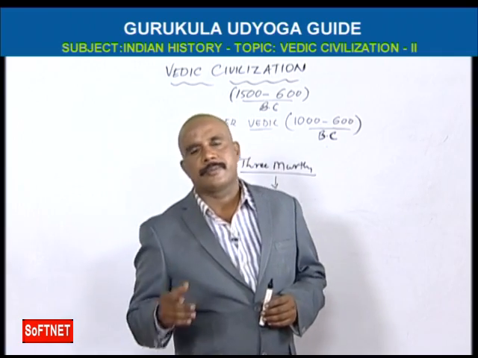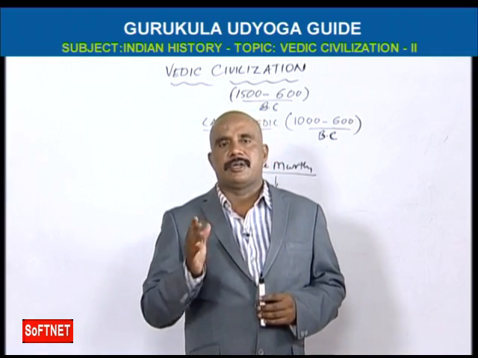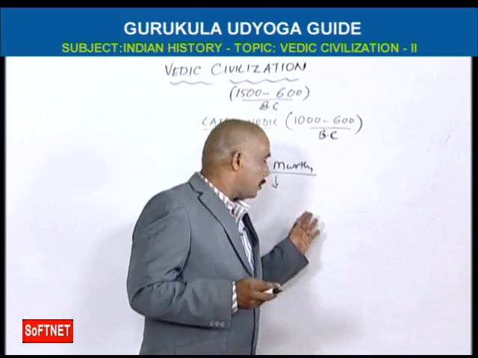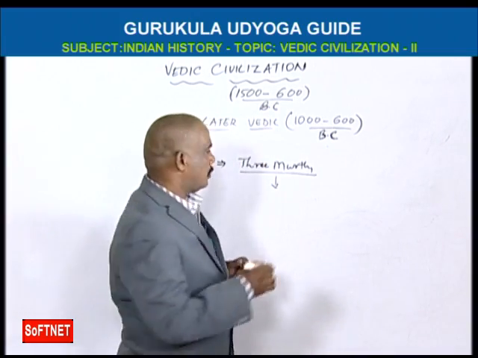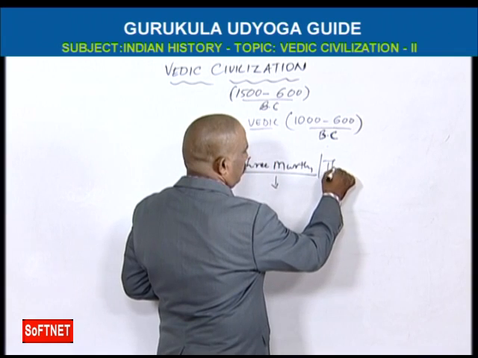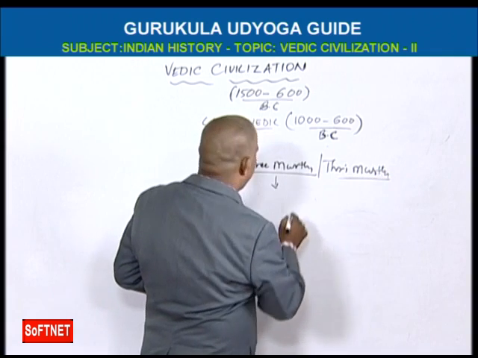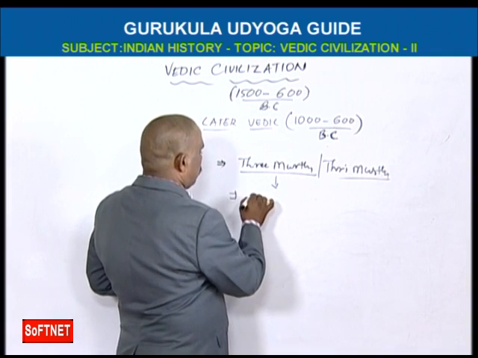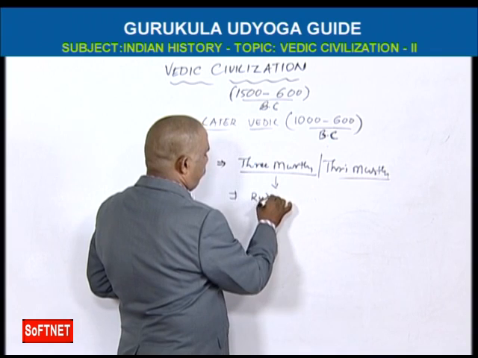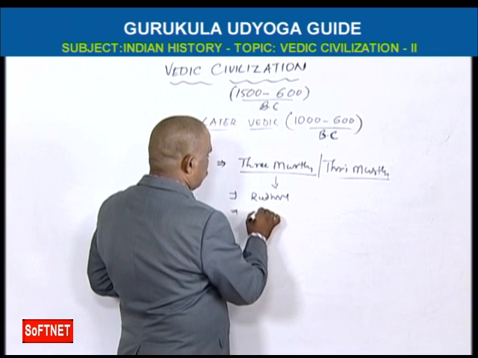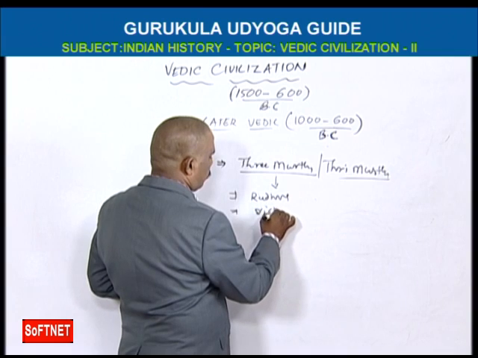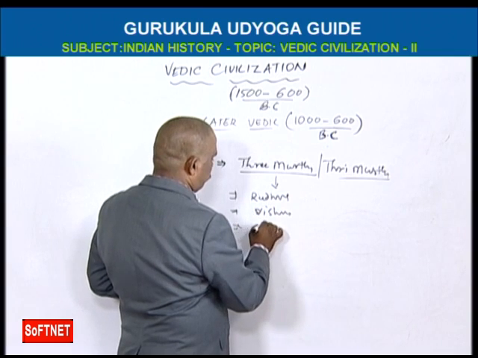In early Vedic, nature gods. In later Vedic, we have the Trimurti system. Trimurti means Rudra, Vishnu and Brahma.